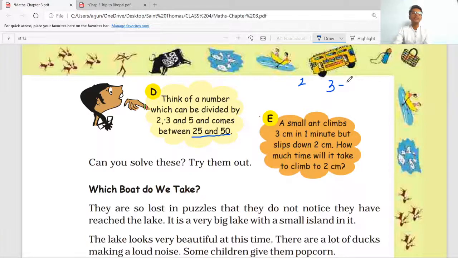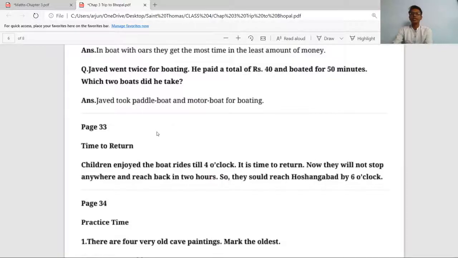So we will subtract, firstly, 3 minus 2, which is 1. Now in 1 minute the ant climbs 1 centimeter. So how much time will it take to climb 2 centimeters? It's very simple. For 1 centimeter it takes 1 minute, so for 2 centimeters it takes 2 minutes. So here is the answer.